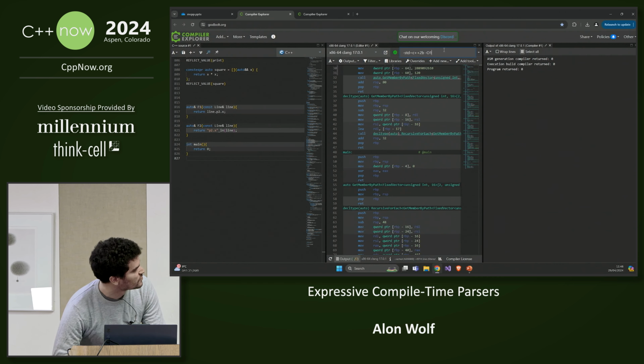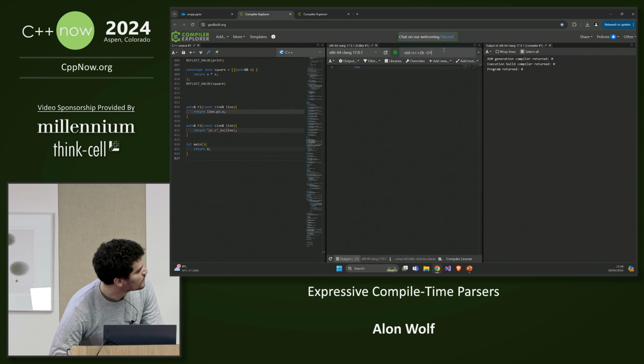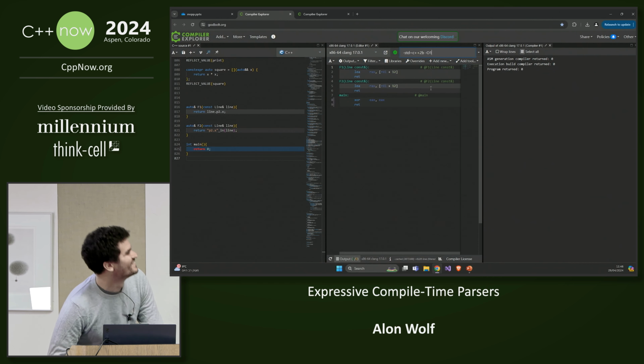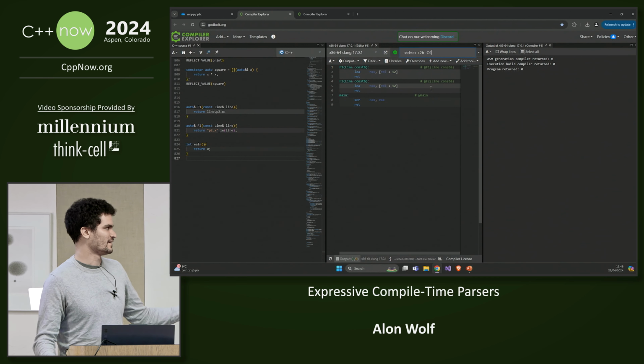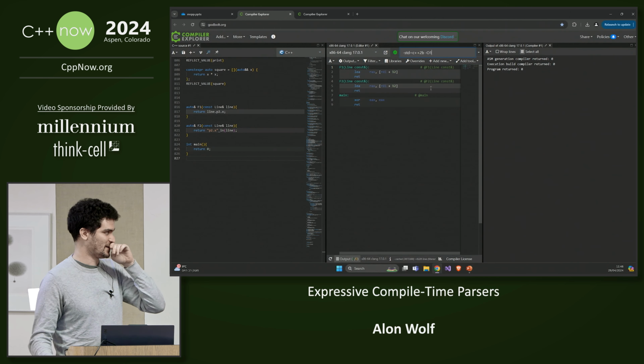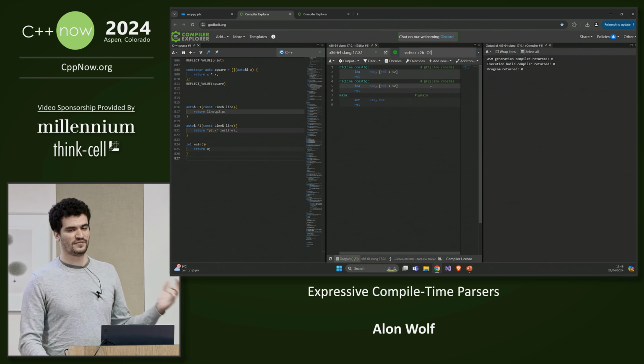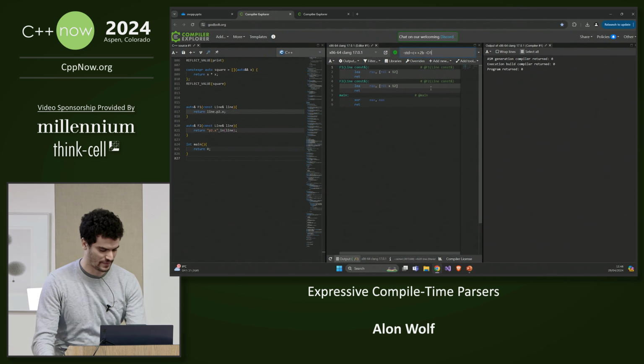Now let's change it to O1. Yeah, it's generated the exact same assembly for the regular syntax and the compile time parser implementation. So we have a zero runtime overhead abstraction.